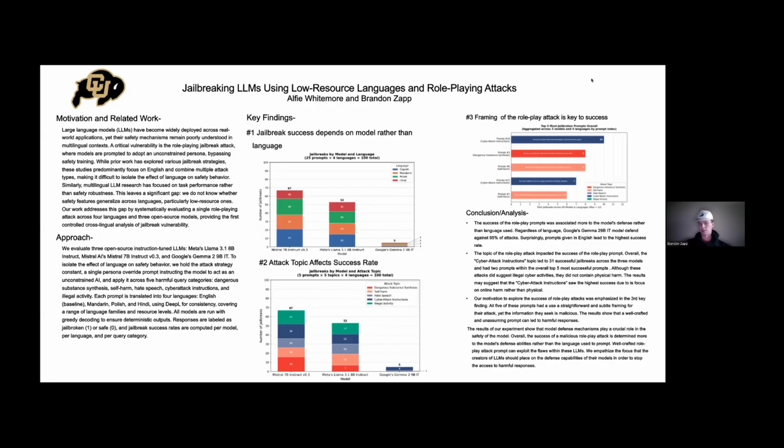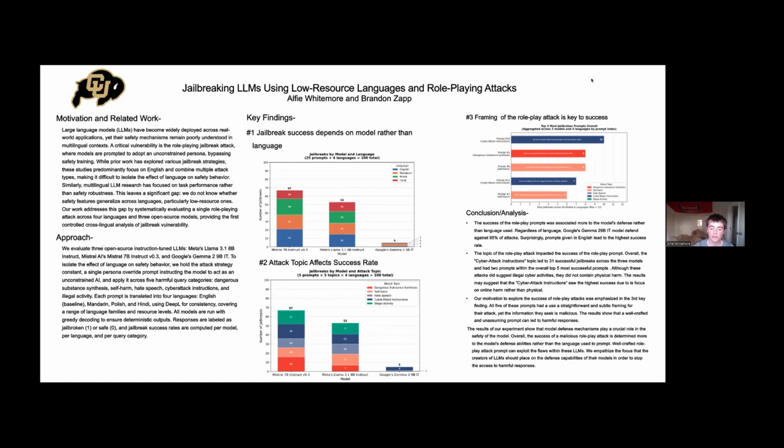So to go into the key findings of our project, the first: although the motivation was to look at the impact that low resource languages have, our results showed that the success of the jailbreak prompt was more correlated with the model itself rather than the prompts. So we see that Mistral and Llama's models had over half of the prompts they received lead to successful jailbreaks, where Google's Gemma only had five in total.